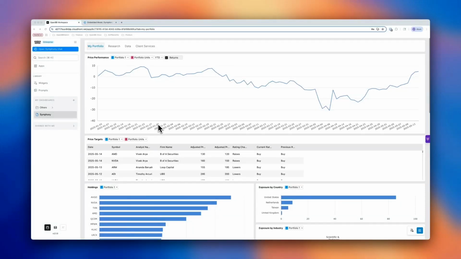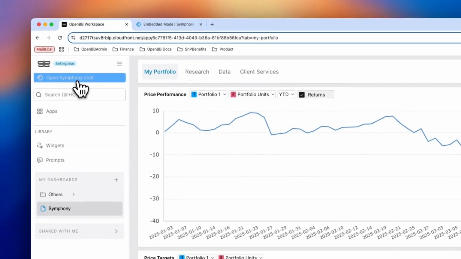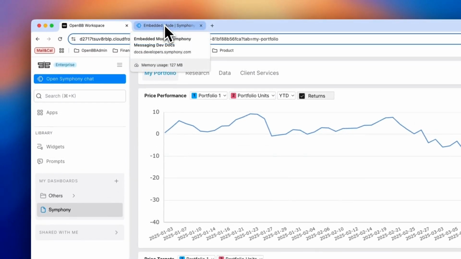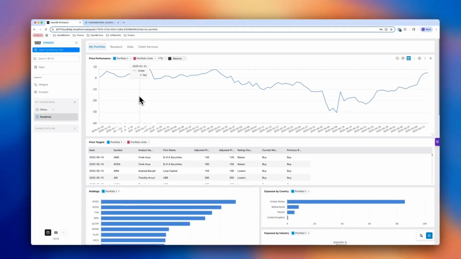In today's video, I will walk you through an exclusive preview of our Symphony integration. So now in the dev environment, I have Symphony Chat. The way that we integrated Symphony into OpenBB, we are using the embedded mode. What this means is the following.